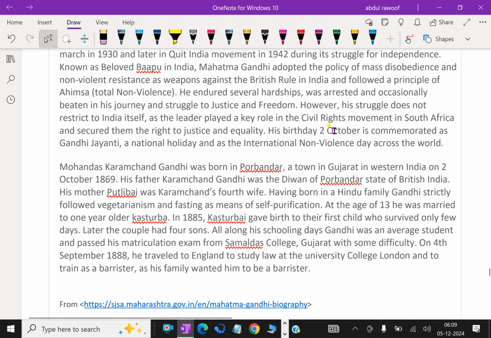However, his struggle was not restricted to India itself, as the leader played a key role in the civil rights movement in South Africa and secured for them the right to justice and equality. His birthday, 2 October, is commemorated as Gandhi Jayanti, a national holiday, and as the International Non-Violence Day across the world.